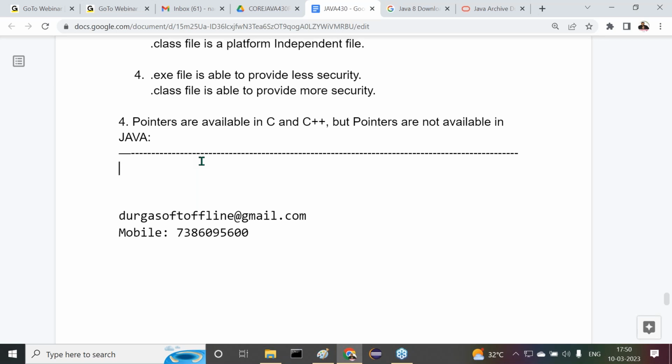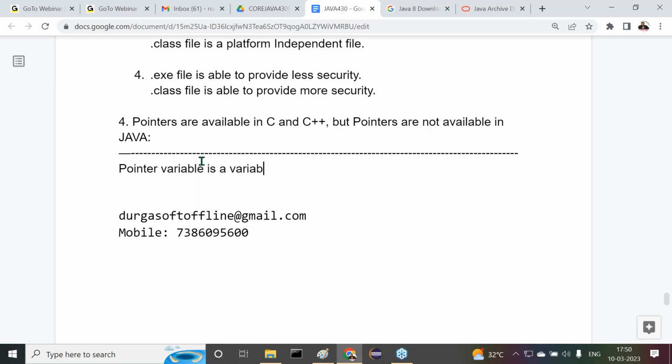In general, variables are able to store data, but a pointer variable is able to store the address location of the data. Pointer variable is able to store the address location of the data. All right, so now let me take this point here. Understand this clearly.